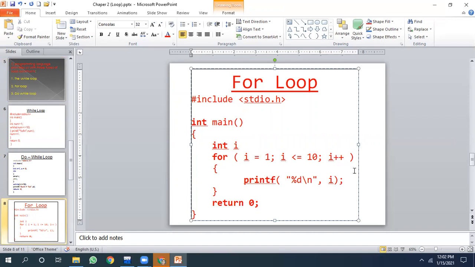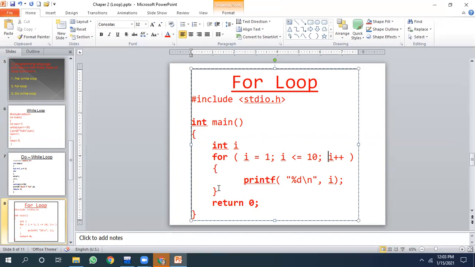Every loop has three parts. First the initialization, then the condition, and then the counter. Initial statement, the conditional statement, and the update statement. We commonly call it counter. And this is the body of the loop.